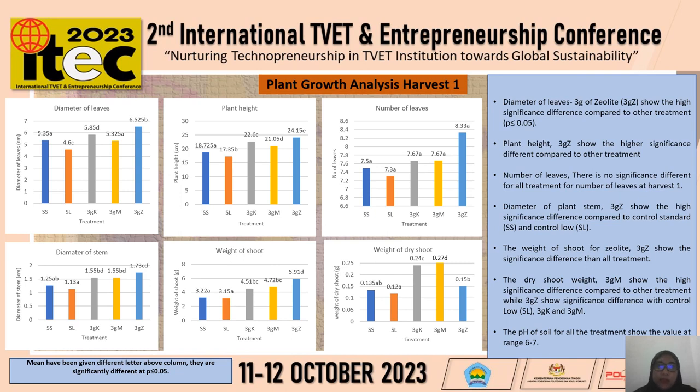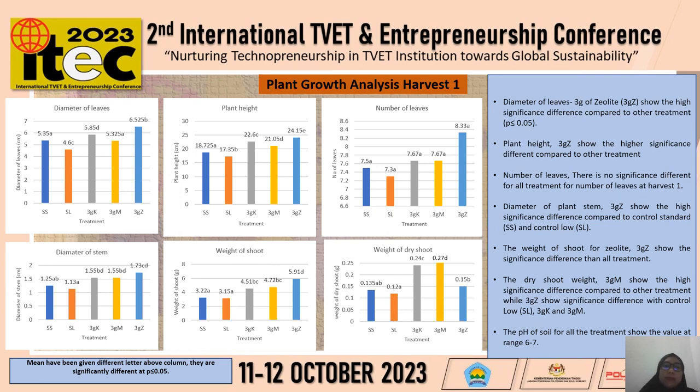So like I said before, I have 2 harvests. The first one is harvest 1 for plant growth analysis. For the plant growth analysis, I analyzed using statistical analysis. We can see here that means with different letters above the columns are significantly different at P less than or equal to 0.05. So like the previous one, I have 6 main parameters.